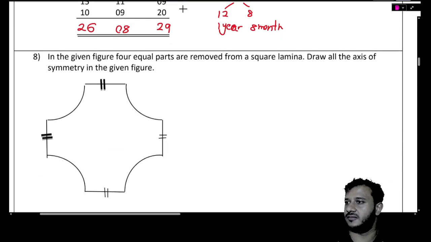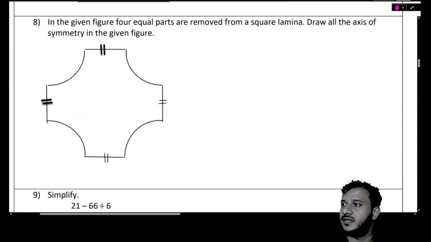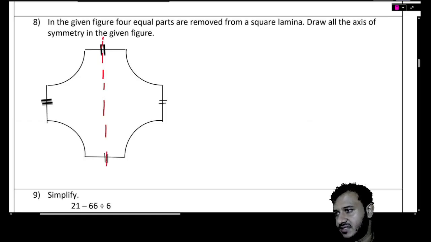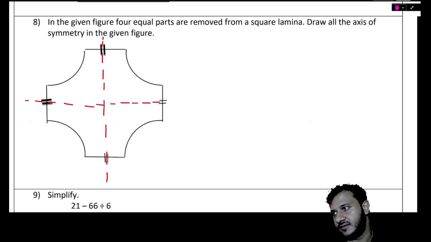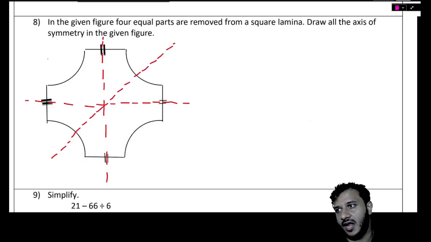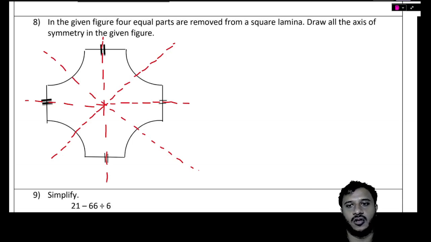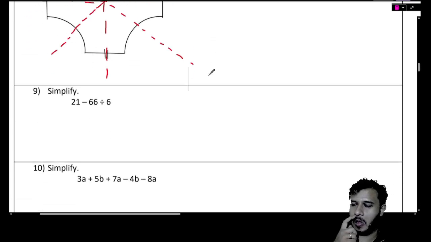Alright, next one. In the given figure, 4 equal parts are removed from the square lamina. Draw all axes of symmetry in the given figure. So what are the axes of symmetries we can see here? We can see here, Pute, there's one axis of symmetry going like this. Another axis of symmetry can go like this, isn't it? Another axis of symmetry can go like this, isn't it, Pute? And also, that's not it. Another axis of symmetry can go like this. All good, everybody? That's it. Next one.